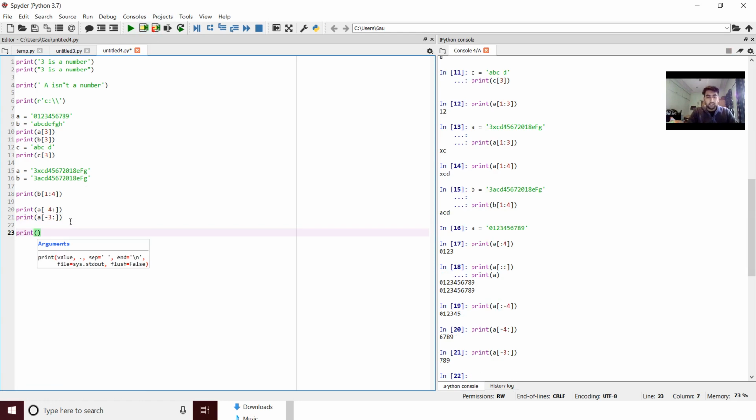Now let me introduce to you the last concept in slicing. That is, there is a third key character that you can input. So suppose I input print A from index 0 up to index 6, but then I specify the value 2. Now what is this third value doing over here? This third value is known as your step. It means that when you are reading from index 0 to index 6, you have to read at a step of 2. In all our previous examples, when you didn't specify this third number, Python always assumes the step to be 1.